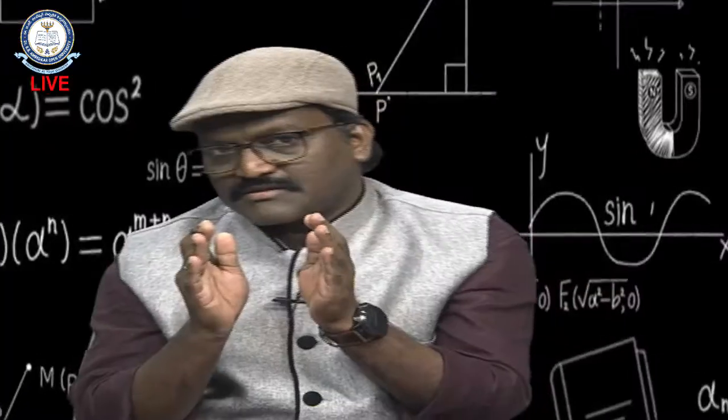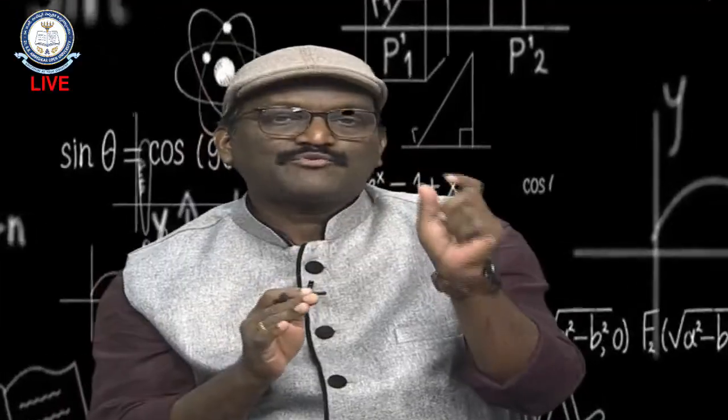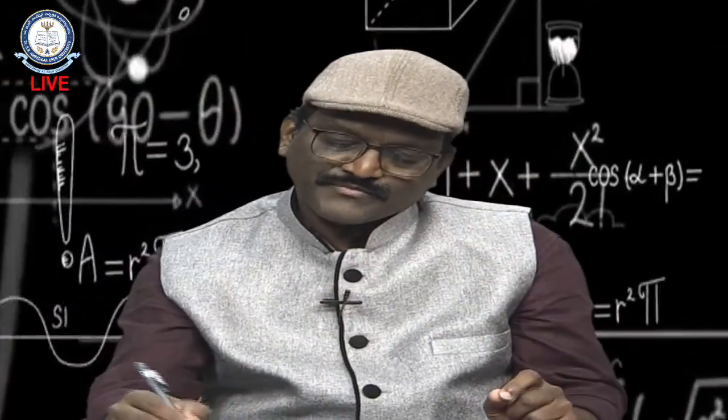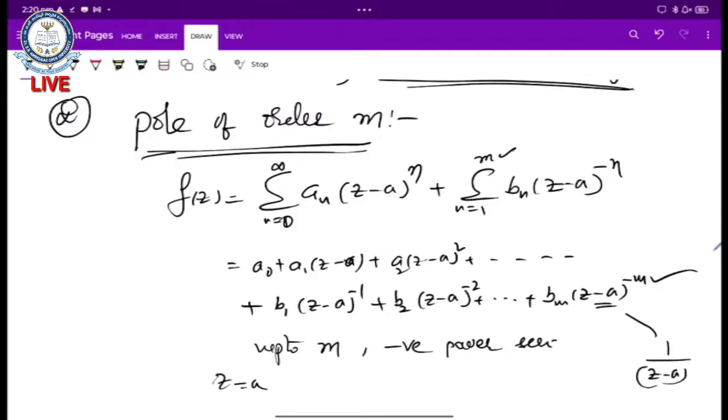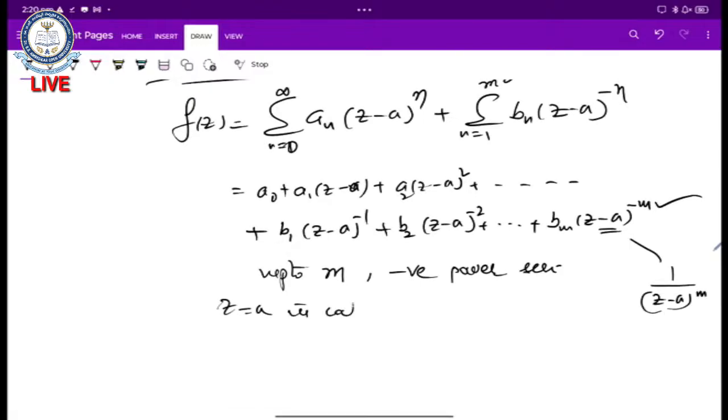If my Laurent series contains negative powers up to m, negative power series exists up to m, then z equal to a, I can write this term as 1 by z minus a whole to the power of m. So, z equal to a is called a pole of order m. Now, one more simple definition.